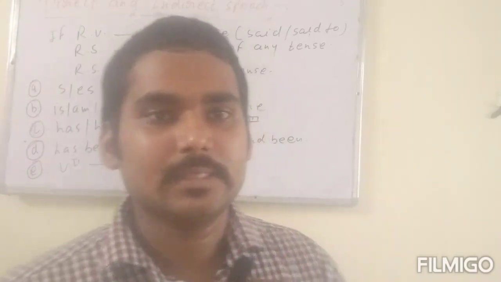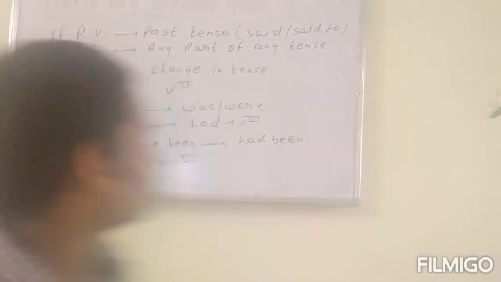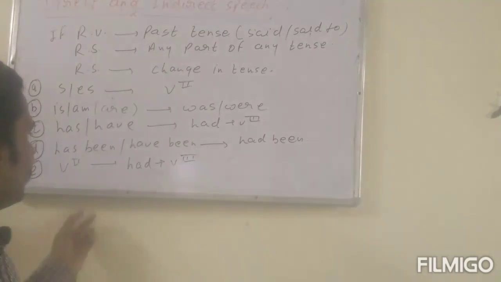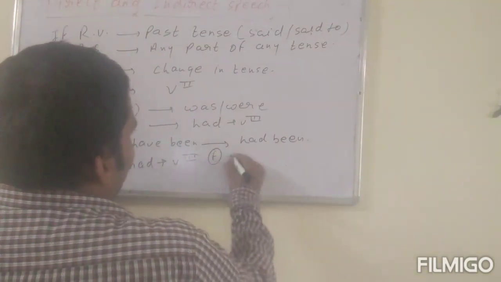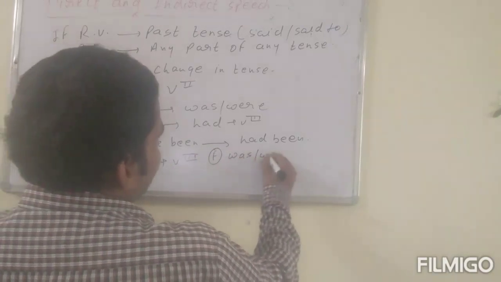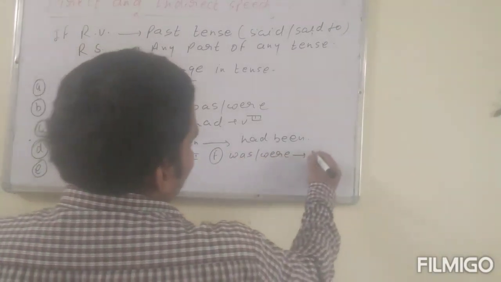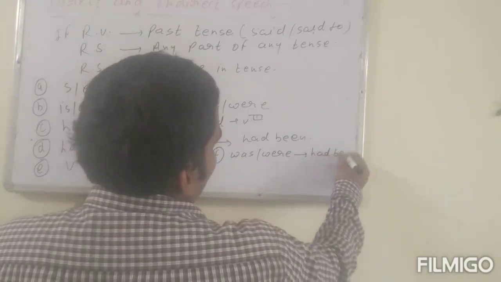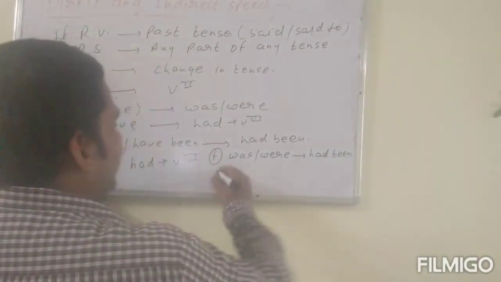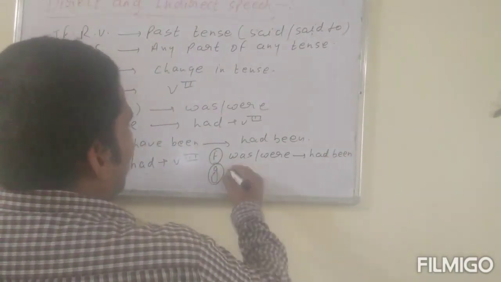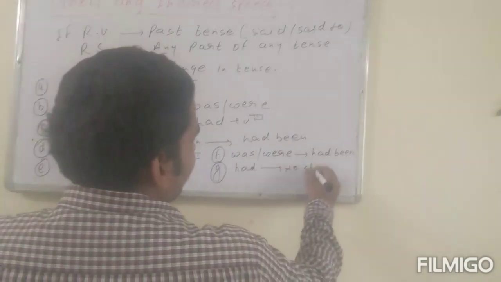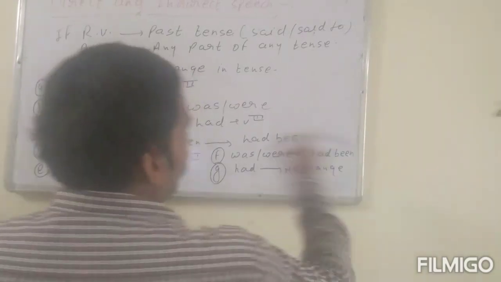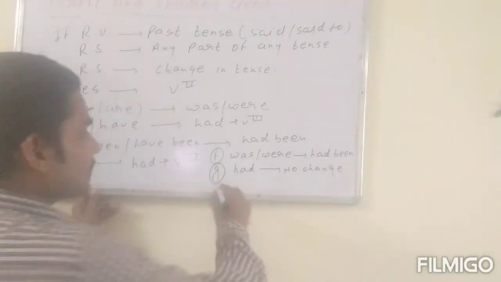Now we will talk about past continuous tense. We know very well the helping verb of past continuous is was, and it changes into had been. Next, past perfect. Remember, had will not change. No change.